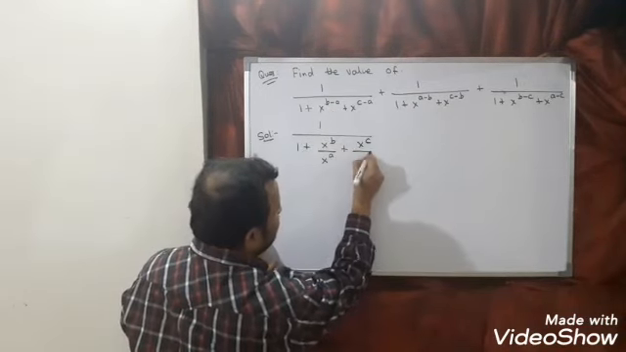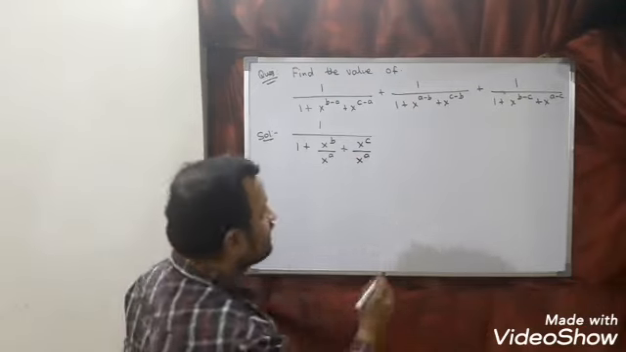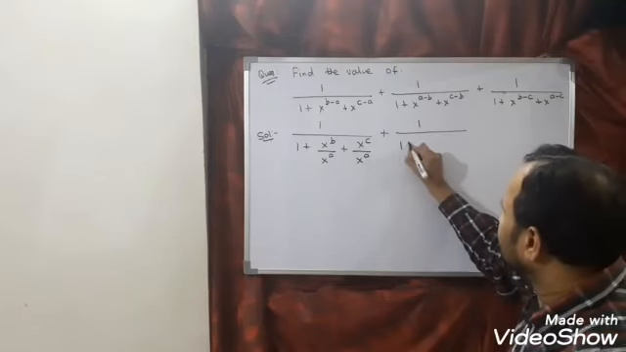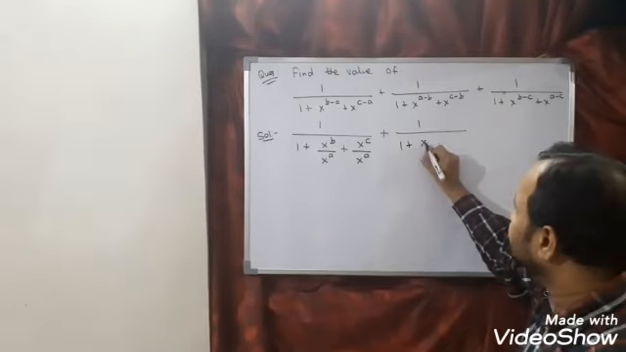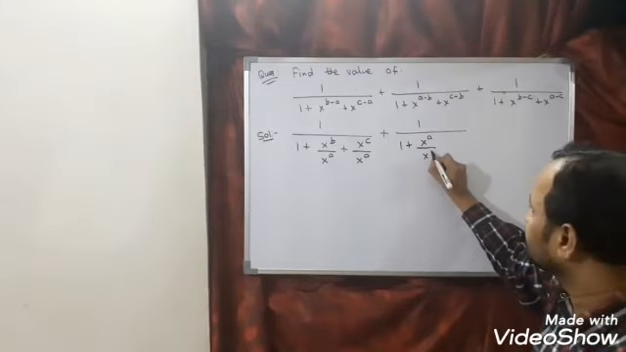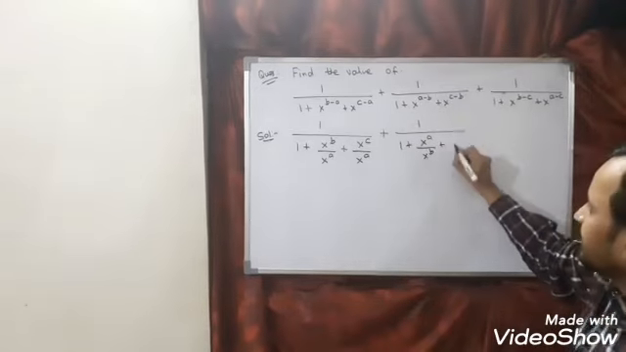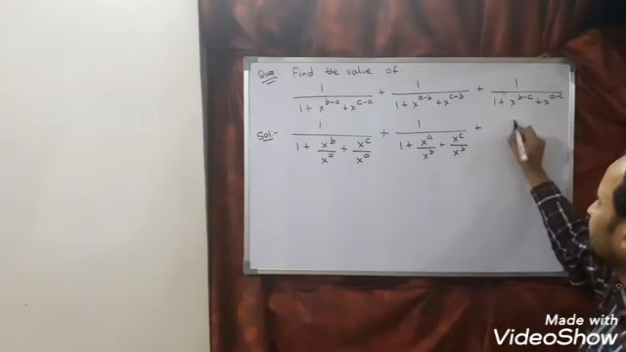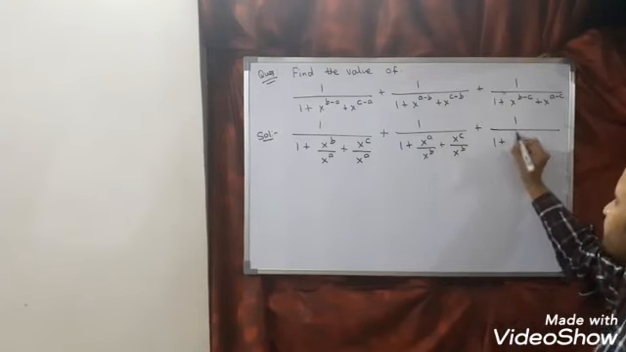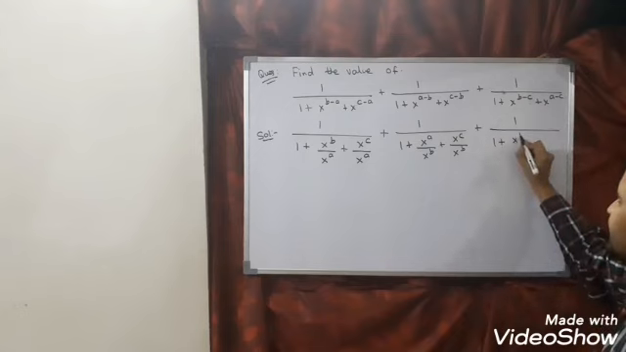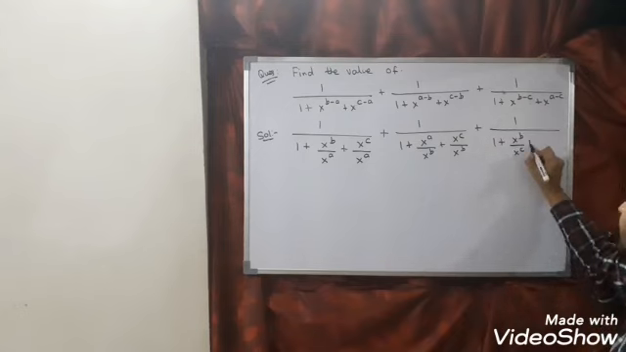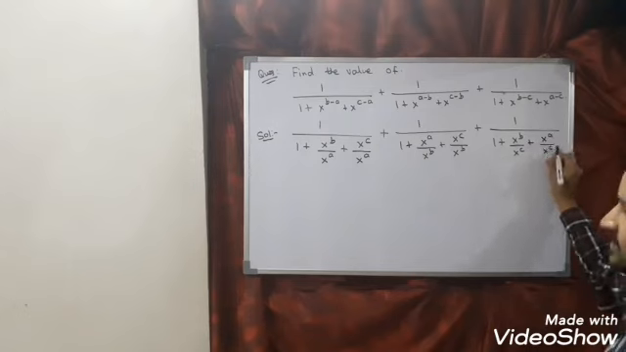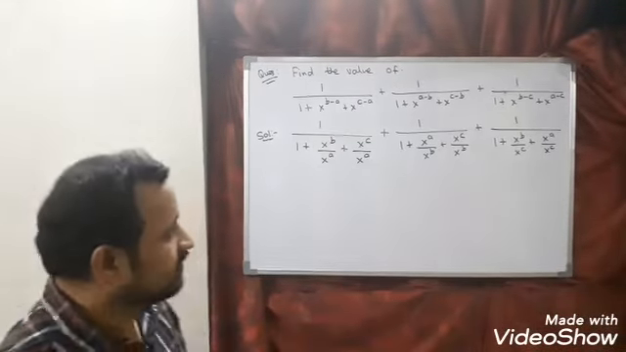x to the power c divided by x to the power a. Plus, tell me this. So 1 by 1 plus x to the power a minus b, we can write as x to the power a divided by x to the power b, plus this we can write as x to the power c divided by x to the power b, plus 1 divided by 1 plus x to the power b minus c, we can write as x to the power b by x to the power c, plus this we can write as x to the power a divided by x to the power c. So I am applying one of the laws of indices.